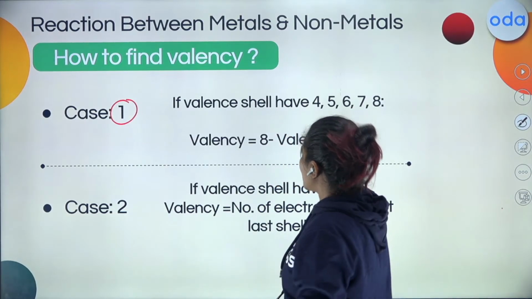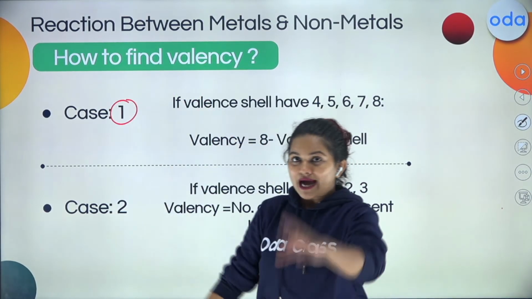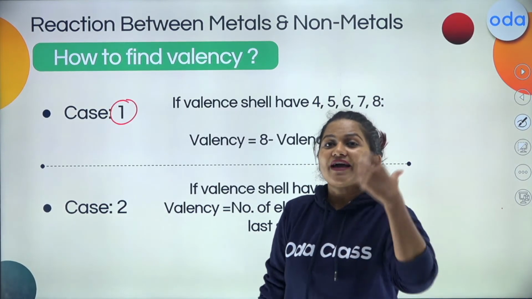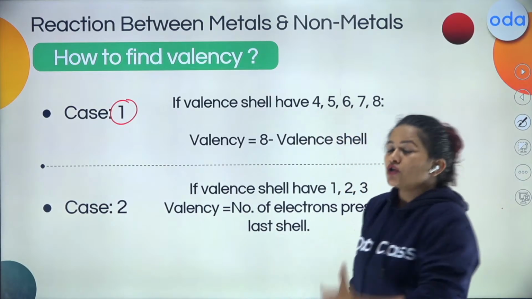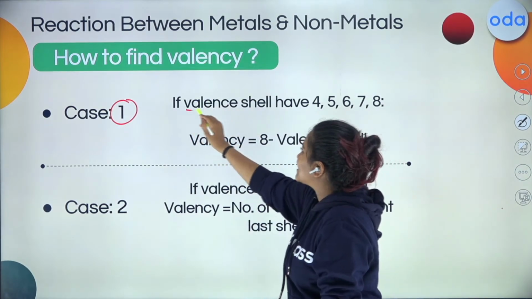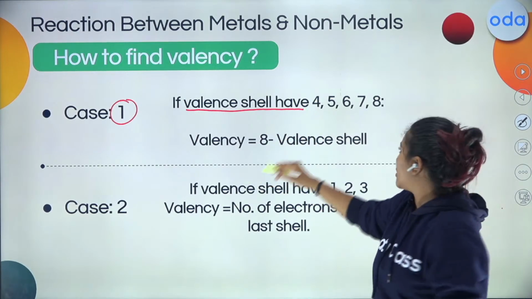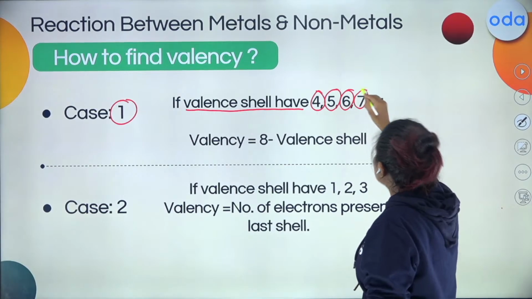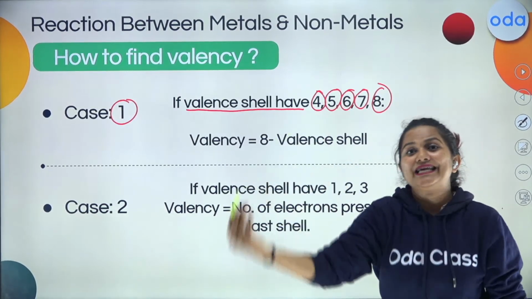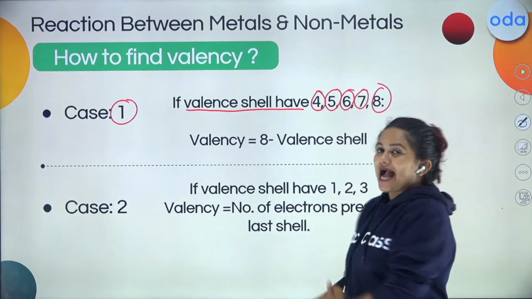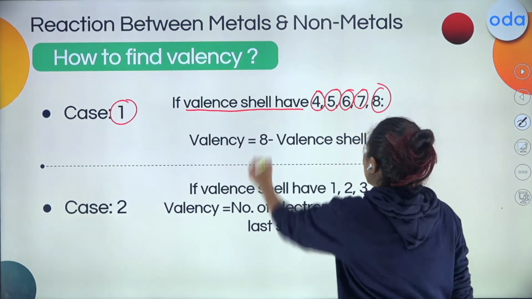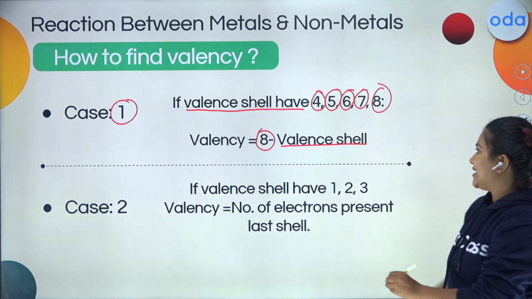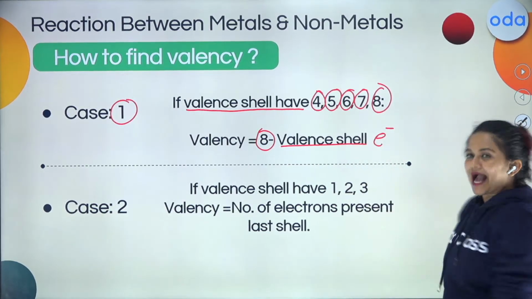कैसे करोगे ये? So first you should know how many valence electrons are there. आपको पता होना चाहिए कि valence electrons कितने हैं. So if any atom has valence electrons that are either 4, 5, 6, 7, or 8, those atoms' valency will be 8 minus whatever the valence shell electrons are.